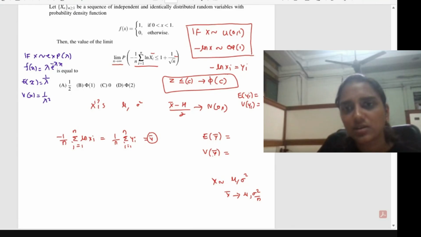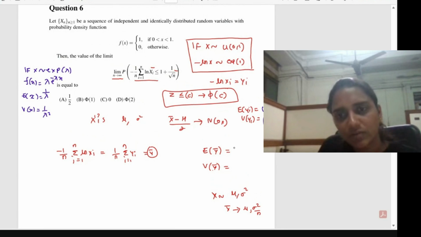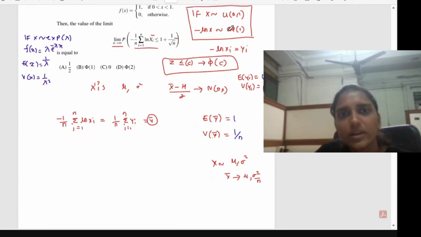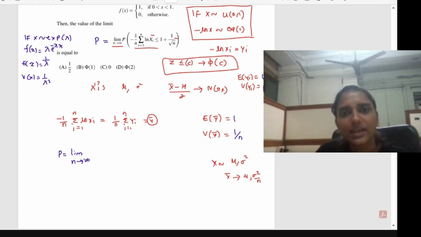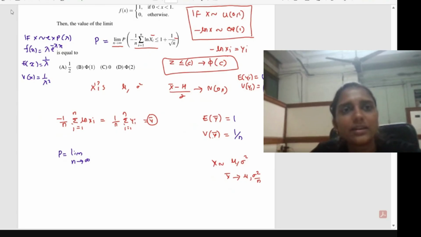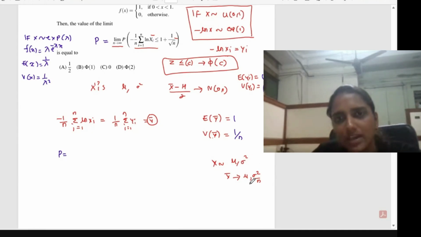So here expectation of Yi is equal to 1 and variance is equal to 1. So expectation of Y bar is 1 and variance of Y bar is 1 divided by n. If I call the required probability P, then P equals the limit as n tends to infinity. Since we are applying the central limit theorem, you don't have to write the limit again, because we are finding this mean and variance using the n tends to infinity condition.